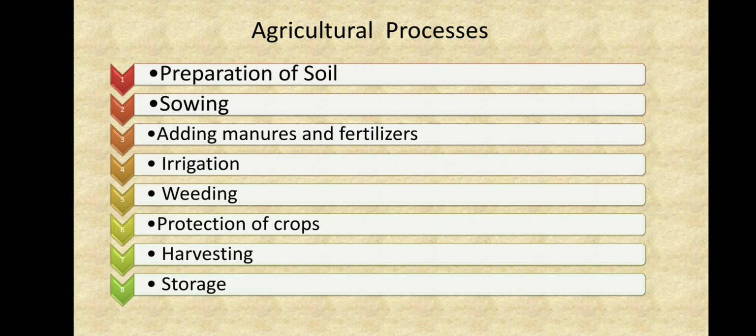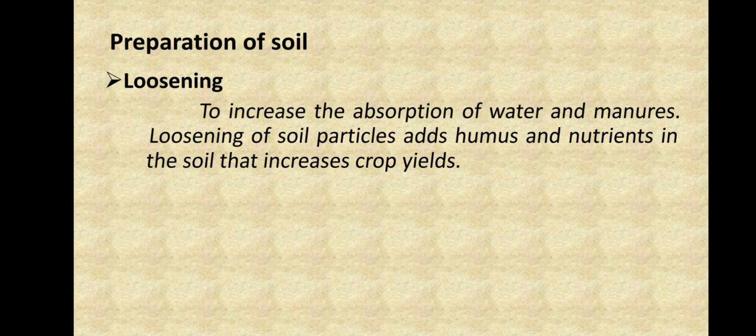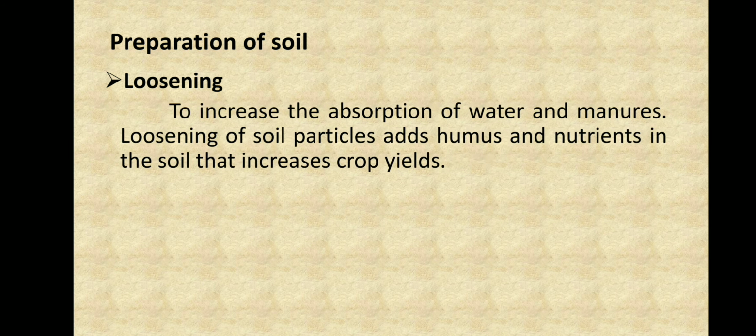So what is preparation of soil? Preparation of soil consists of loosening, which means loosening the soil particles to increase the absorption of water and manures, and adding humus. We know what humus is, right? It contains the plant's nutrients, which are good for the soil. The humus is added to the soil so that the crop yields increase.